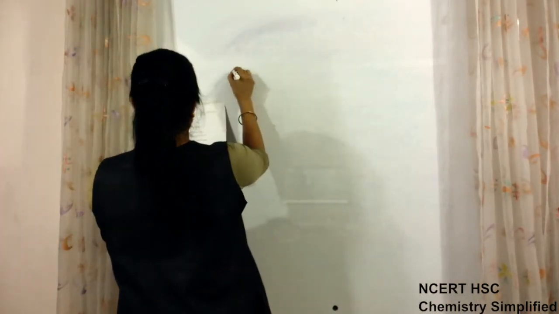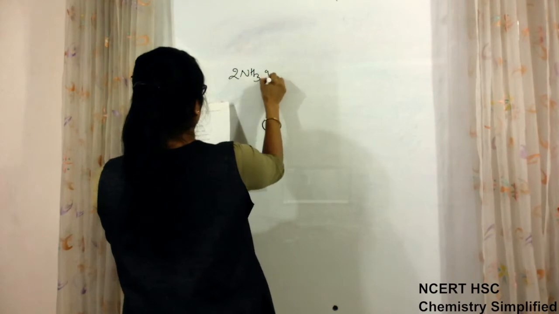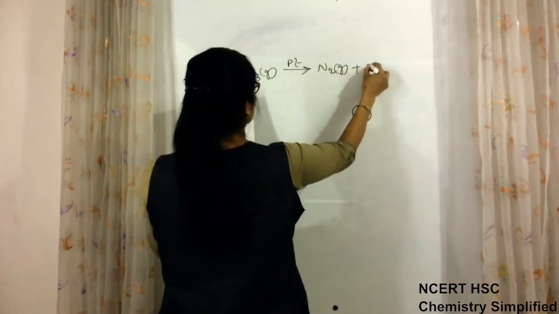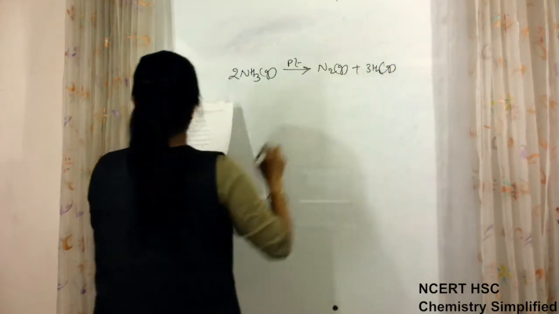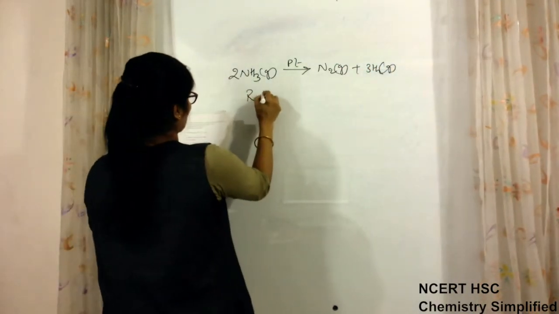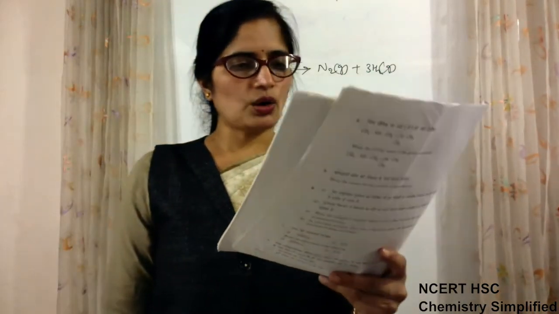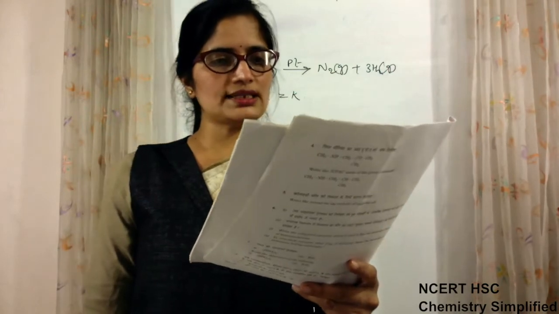Okay, now there is a question from your question paper. This is from 2016. For a reaction, 2NH3 gas, platinum, gives N2 gas plus 3H2 gas, rate is equal to K. Write the order and molecularity of this reaction.